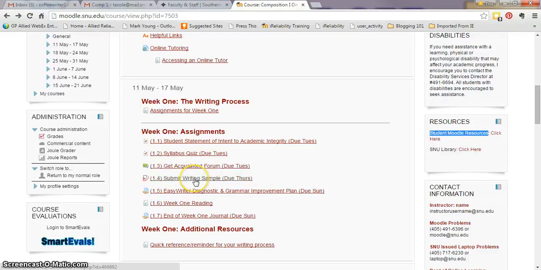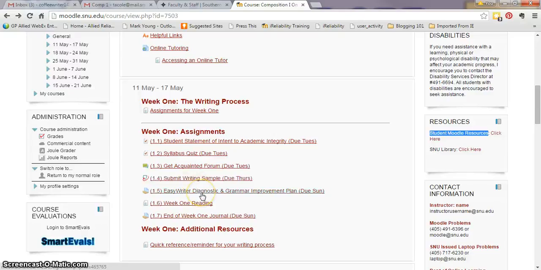On here is going to be your writing sample, and that's due on Thursday. And on that writing sample, I don't want you to stress out about it, I don't want you to get worried about it. Just follow the instructions and go ahead and just write something. It's not anything you need to worry about, it's just giving me a baseline for your writing. Don't get all stressed about having a writing assignment already due on Thursday. I think it's even less than 1 page or so, so it's nothing to get all stirred up about.